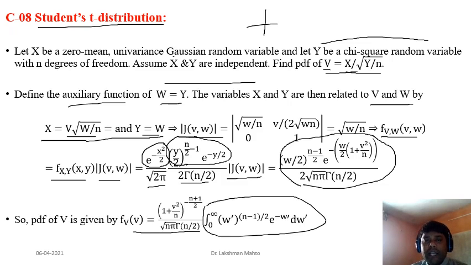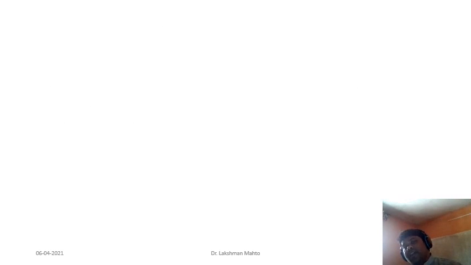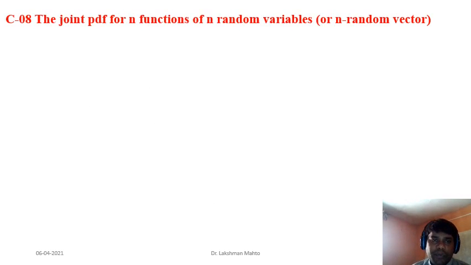If the second function is not given here, then you can introduce it with the help of the auxiliary function approach. Now we will do one more thing: we will find the joint PDF of n functions of n random variables. In the last case, we had two functions of two random variables, a random vector of dimension 2, but here we are generalizing it to n functions of n random variables.